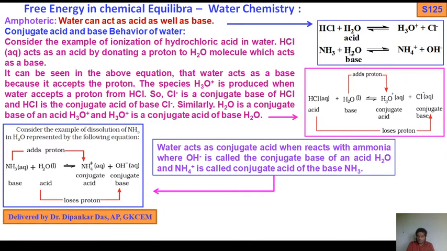Here water gives a proton to ammonia, that is, the lone pair of nitrogen accepts this proton and becomes ammonium ion plus OH− ion. We know conjugate acid-base, later we will discuss. So here in HCl, the oxygen lone pair takes up this H. Okay, so it becomes H3O+ and Cl−. That's why water acts as amphoteric.